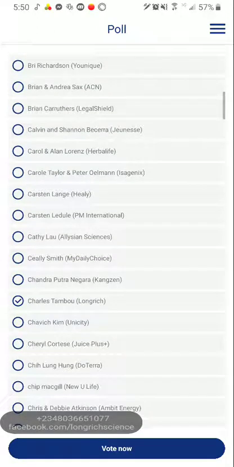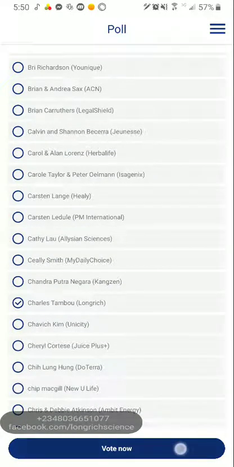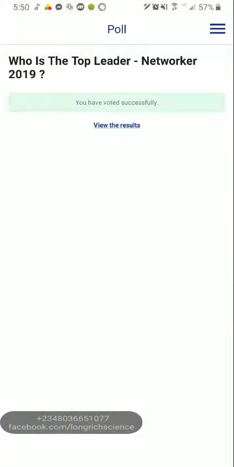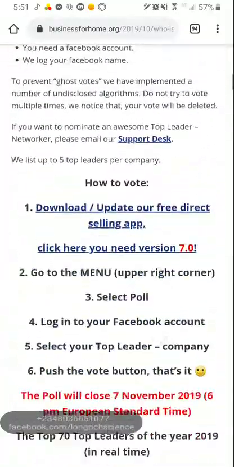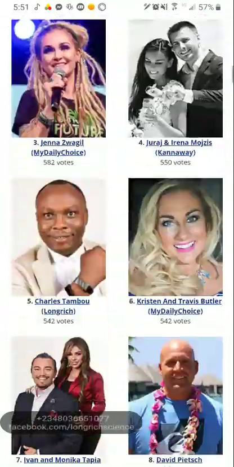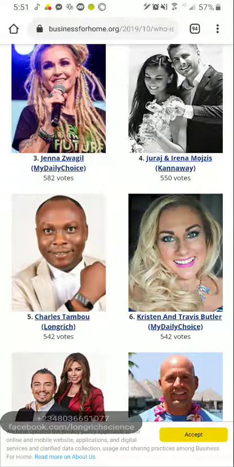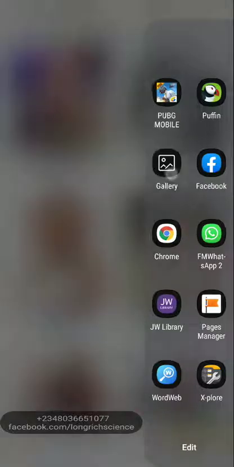So you simply select Charles Tambo, ensure you don't select somebody else, and after selecting Charles Tambo of Longreach, you simply need to click on vote. So that is how easy it is. You have voted. After voting, you can simply click on view results, and you're going to see the current standing of our Longreach representative who was selected to be among the people in Business for Home. So this is Charles Tambo of Longreach, currently with 542 votes.